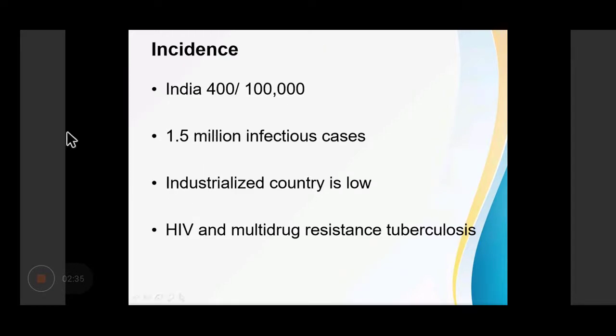Now, the incidence of tuberculosis in India is 400 per 1 lakh population, with 1.5 million infectious cases. The incidence of tuberculosis is low in industrialized countries, and patients with HIV are more prone to tuberculosis, and they can also have multiple drug resistant tuberculosis.